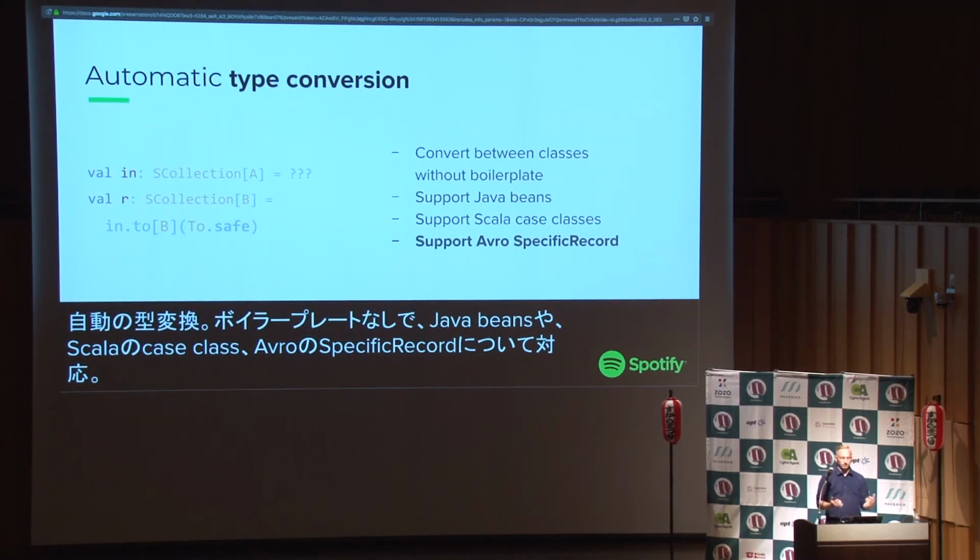So it can convert between Scala classes, of course. It supports Java beans. So if you have a Java class that comes from somewhere and you want to convert it to a Scala case class, it knows how to do that automatically. It can convert between case classes. And it even supports Avro specific records. So if you read data using Java Avro, you can just map that to a nice case class that you're going to work with.